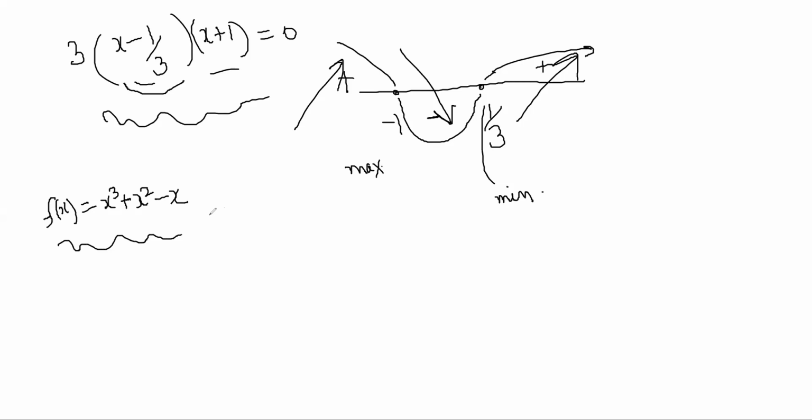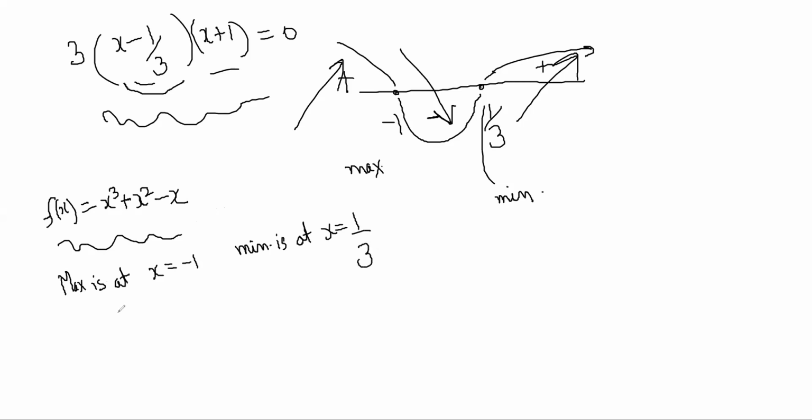I don't know how to plot the graph immediately, right? You also don't know, right? But what is easily possible using calculus is, now I know maximum is at x is equal to minus 1, minima is at x is equal to 1 by 3, right?